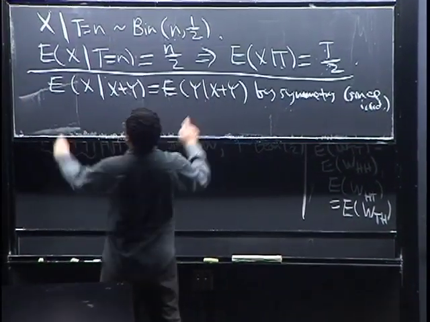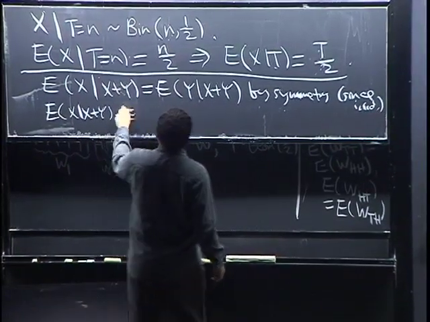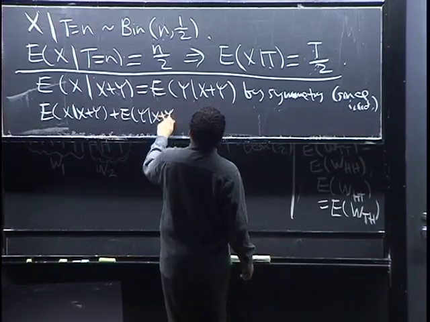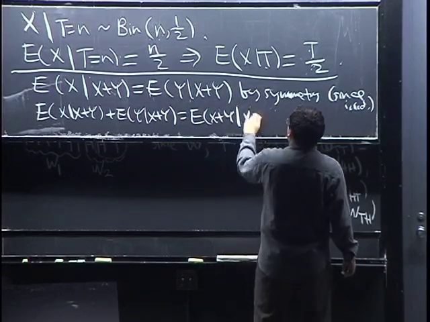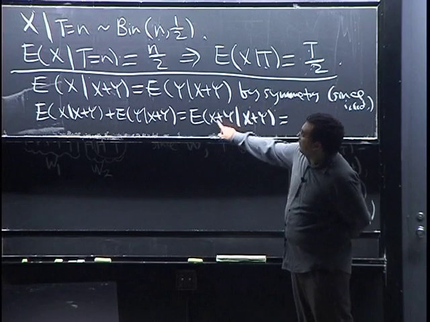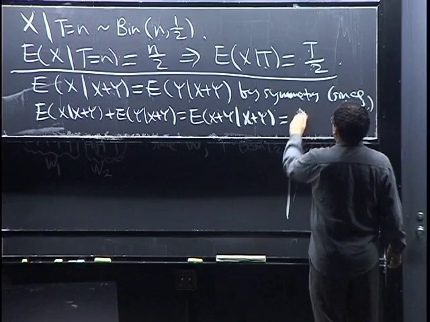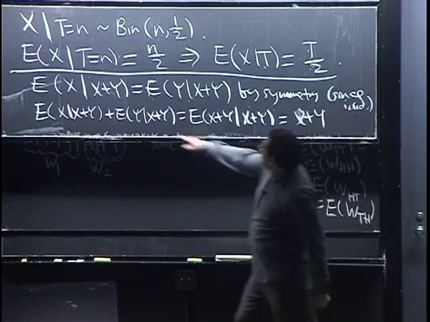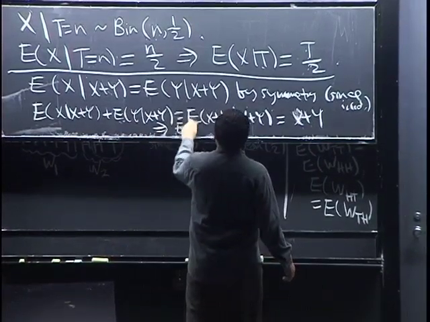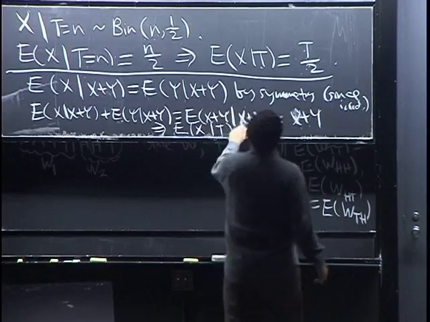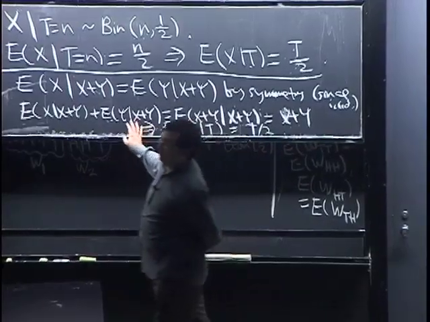Let's add these two things: E of X given X plus Y, plus E of Y given X plus Y. By linearity, that's E of X plus Y given X plus Y. But E of X plus Y given X plus Y is X plus Y, which is T. So I added something plus itself and I got this, so that immediately implies the same result. E of X given T equals T over 2. And this didn't use anything about the Poisson, so that's actually a more general result.